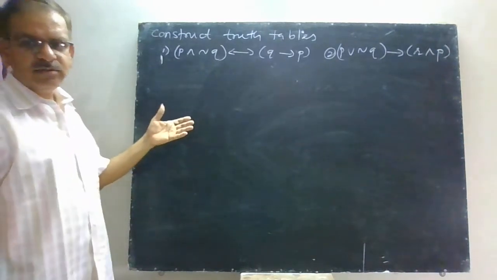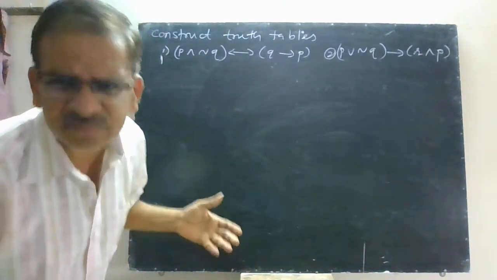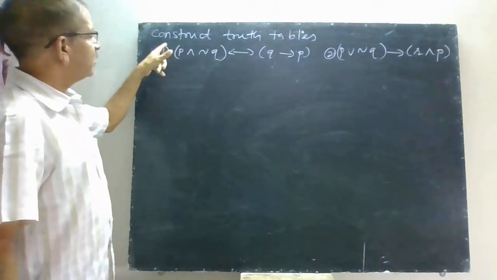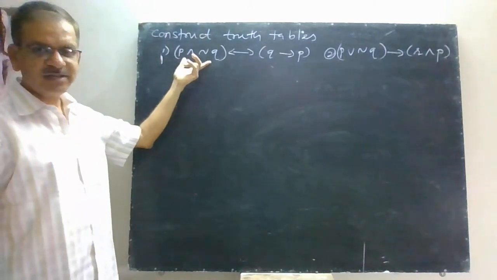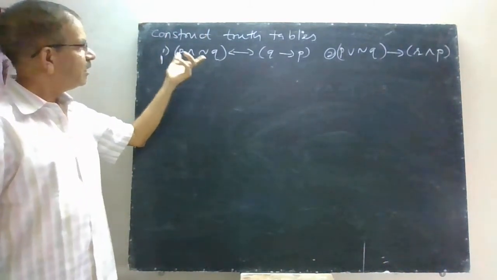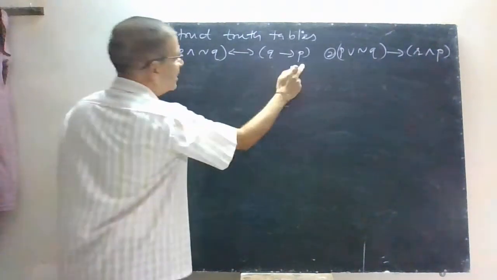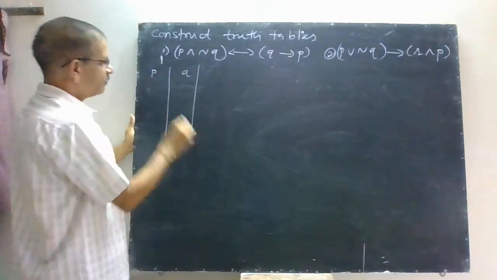Now see, the next type of question. Actually, we have seen 2 or 3 questions of this type. Just construct the truth table. Now in this statement there are only 2 statements, P, Q.